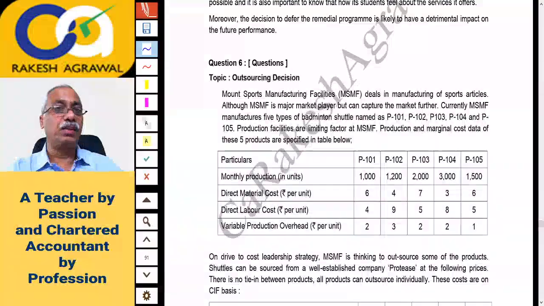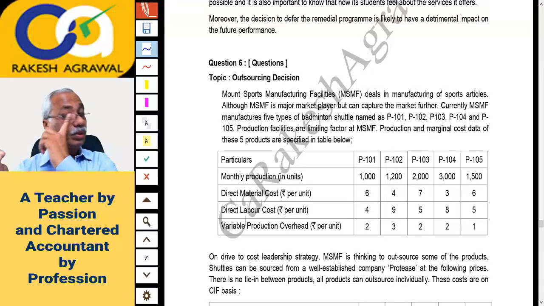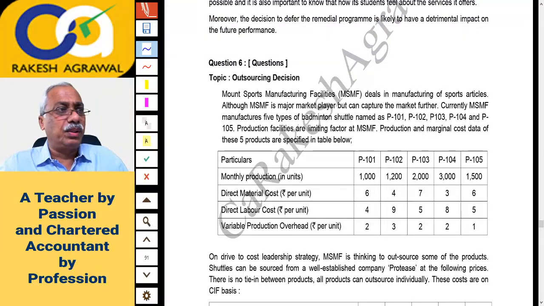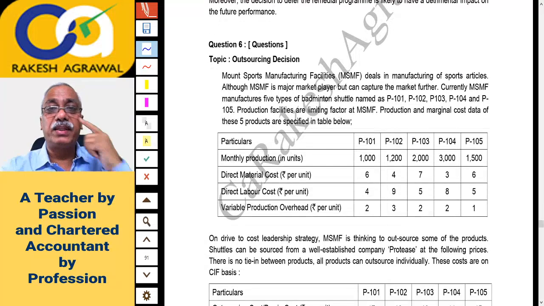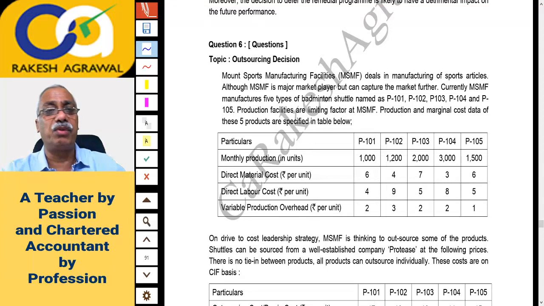Okay, so there is some practical question here. Question number 6 now. Topic: outsourcing decision. So I'll read out this question. Question number 6. Mount Sports Manufacturing Facilities deals in manufacturing of sports articles. Although MSMF is a major market player, it can capture the market further. Currently, MSMF manufactures 5 types of badminton shuttle named P101, P102, P103, P104 and P105.